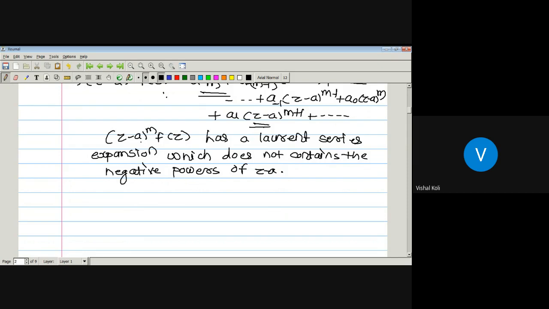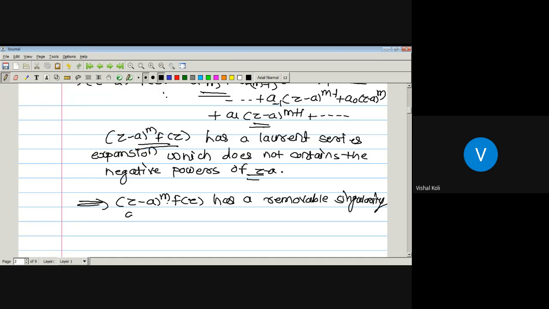As the principal part of (z minus a)^m times f(z) does not contain a negative power of z minus a, which implies that (z minus a)^m times f(z) has a removable singularity at the point z equal to a.